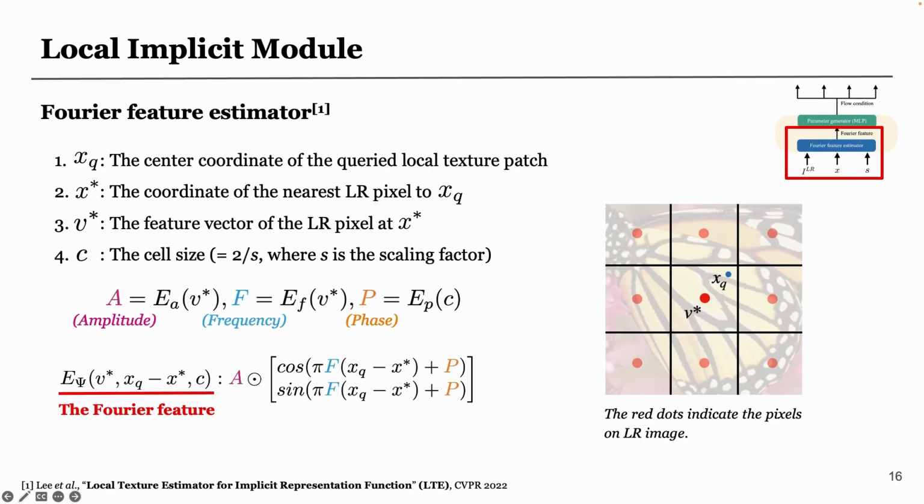For the Fourier feature estimator, we follow the implementation of the CVPR 2022 paper LTE, which encodes the feature vectors, relative coordinates, and cell information into amplitude, frequency, and phase by 3 different networks. These components make up a Fourier feature of a specific coordinate.